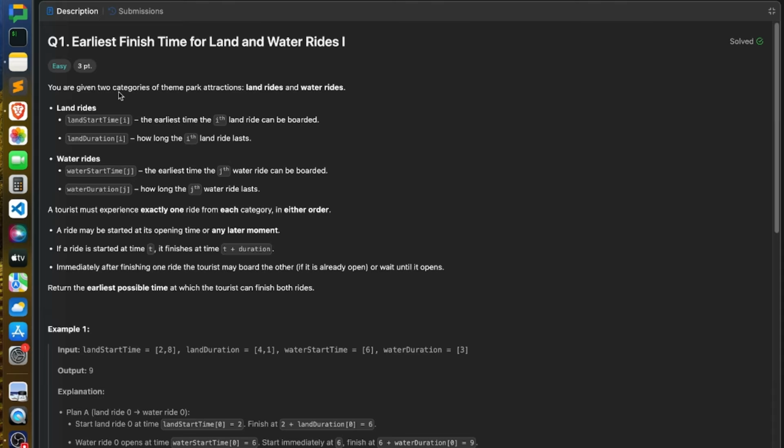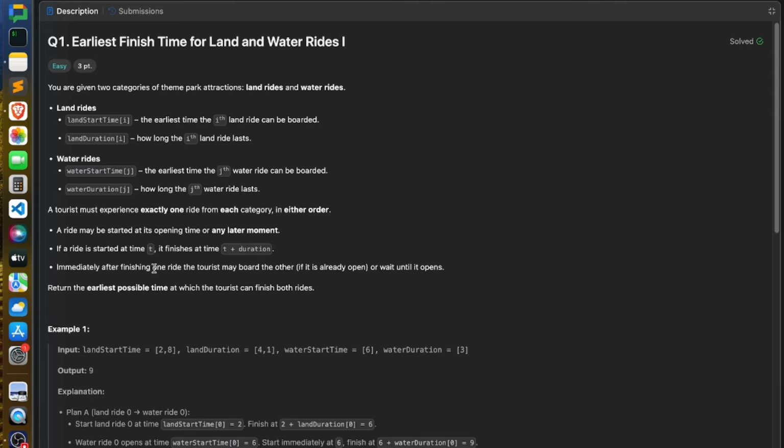It says you are given two categories of theme park attractions. One is land rides and one is water rides. Each of the rides has two pieces of information: start time and duration. And a tourist must experience exactly one ride from each category. It could be either first water and then land ride, or first land ride and then water ride, right? And they can start at any moment or later moment, that is fine. If the ride is started at time t, it will finish at t plus the duration of that ride.